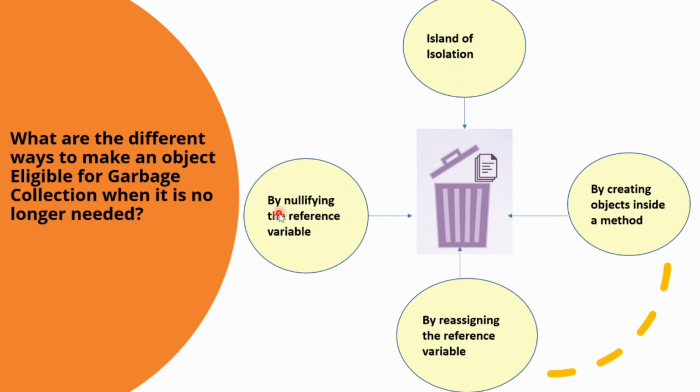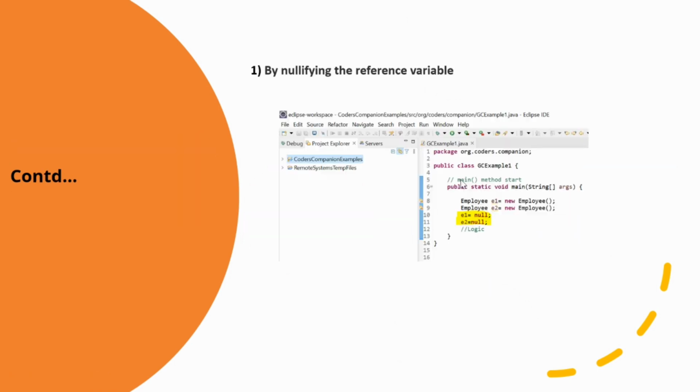The first one is by nullifying the reference variable. As the name suggests, in this method the programmer assigns null to the reference variable of all those objects which are no longer needed. This makes the useless object automatically eligible for garbage collection. Here I've created an example where there are two objects of Employee. E1 references the first object and E2 references the second object.